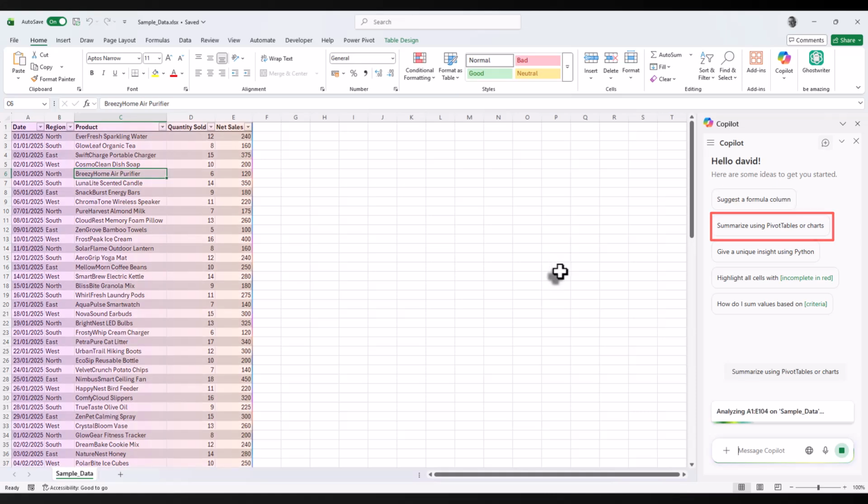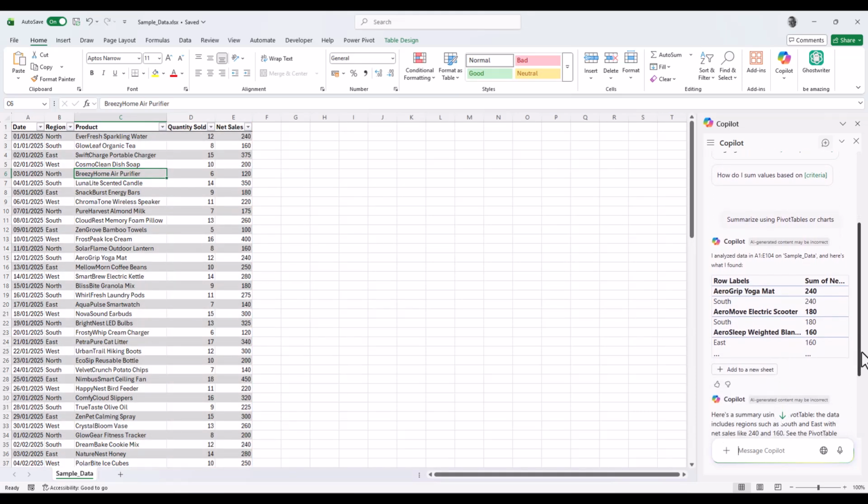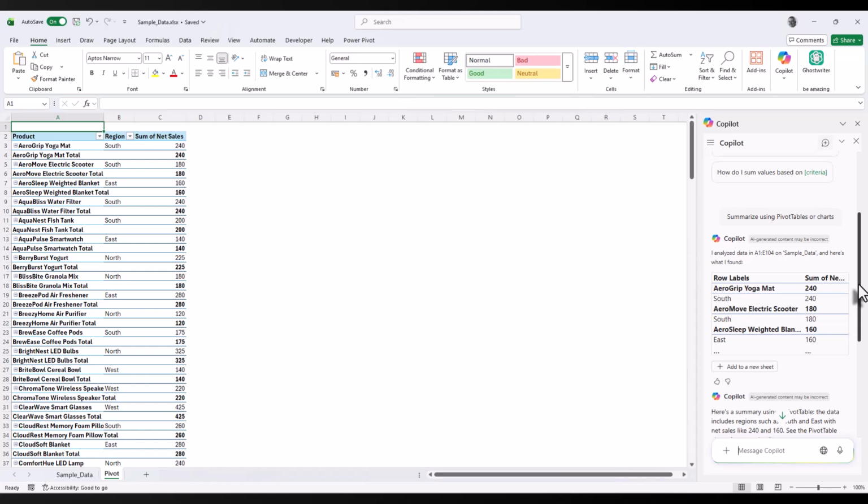Copilot may take a moment or two. So here we are. We have actually got a response now. So here's the pivot table. So I'm going to add that to a new sheet. And there we are. We've now got our pivot table inserted. Okay, I'll just rename that sheet pivot and hit enter.